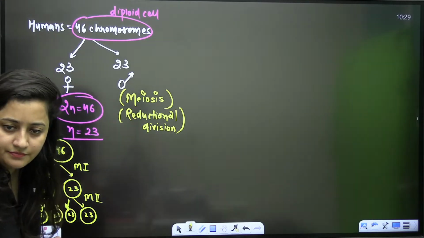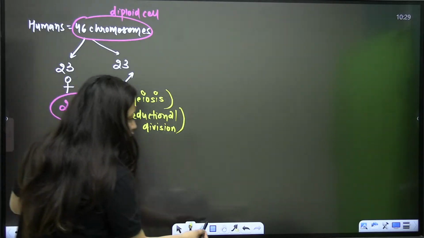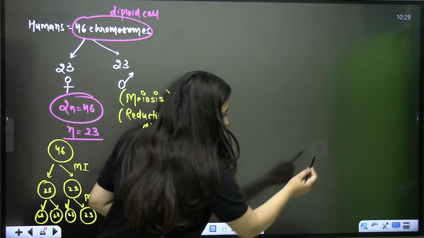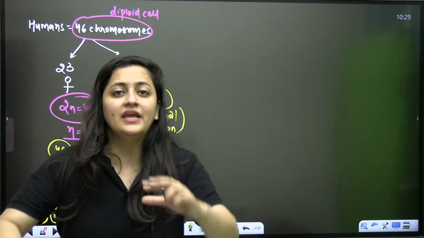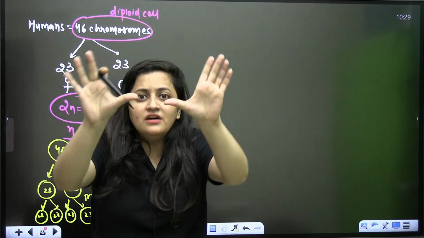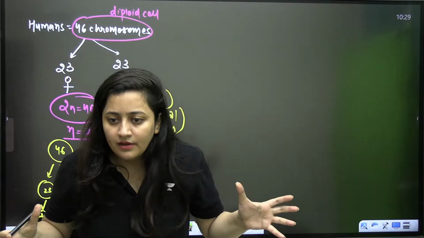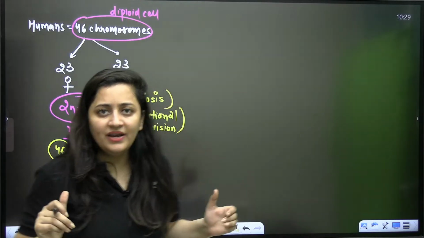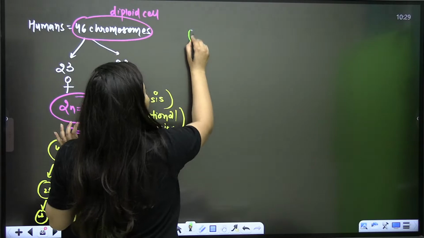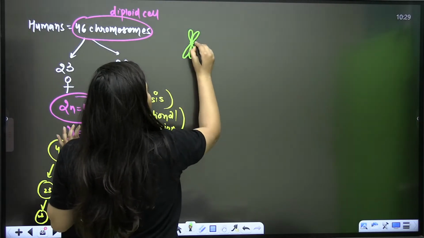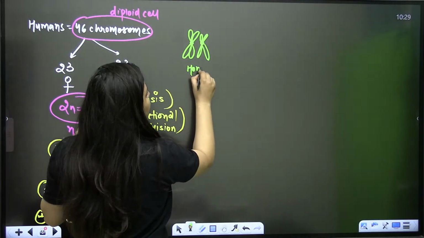What you can observe here is that during gamete formation, when there is meiosis, the pairs of chromosomes are getting separated. You know that a homologous pair of chromosomes is present.